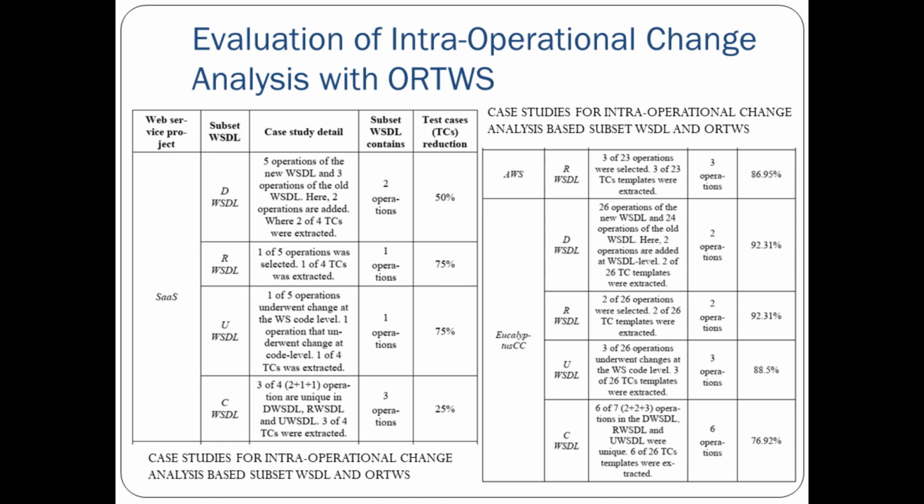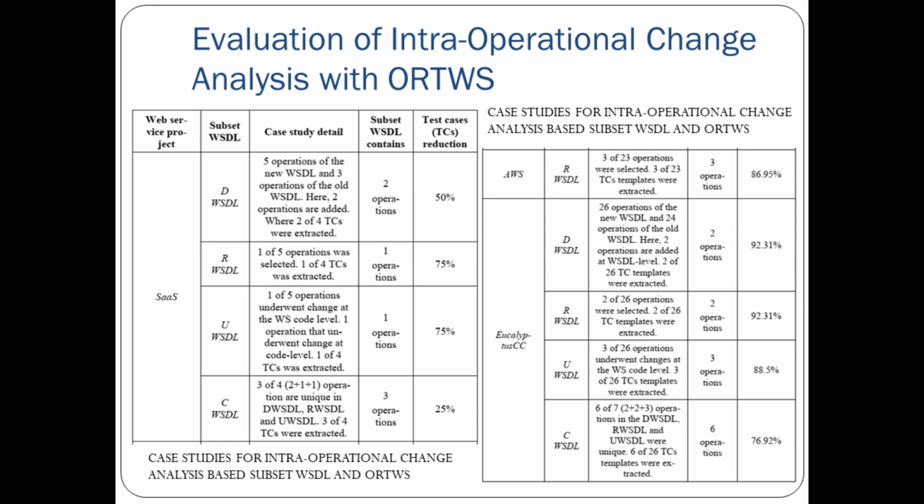For example, the SAS subset WSDL captures only two operations out of a total of four operations, and thus 2 out of 4 test cases are selected, meaning 50% reduction.